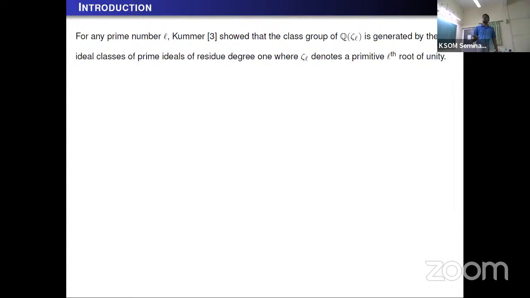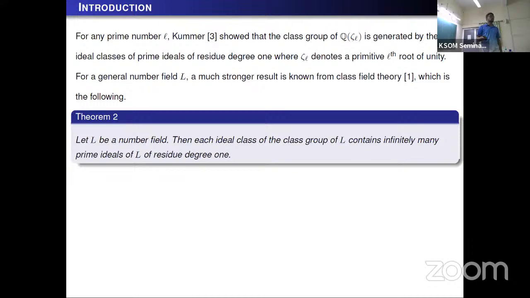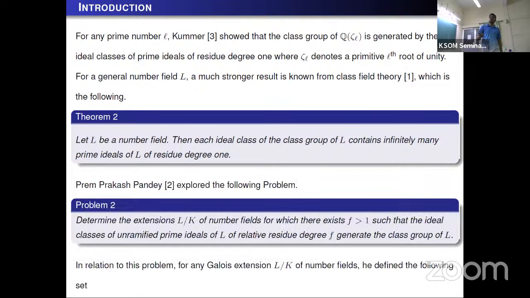Truman proved that for any prime number l, the class group of Q(zeta) is generated by the ideal classes of prime ideals of residual degree 1, where zeta denotes a primitive l-th root of unity. But for a general number field, a much stronger result is known. This result says that if L is any number field, then each ideal class of L contains infinitely many prime ideals of L of residual degree 1. But there are no such results for higher residual degree. Prem Prakash wanted to explore the following problem.